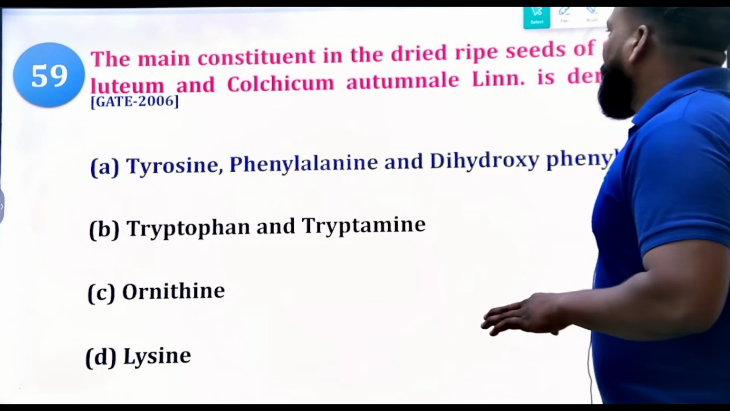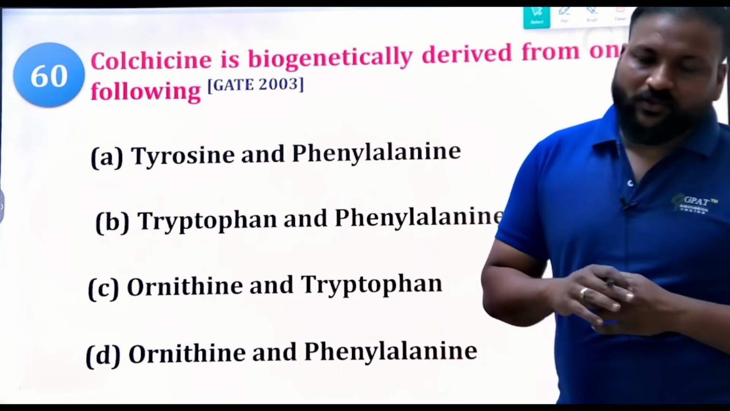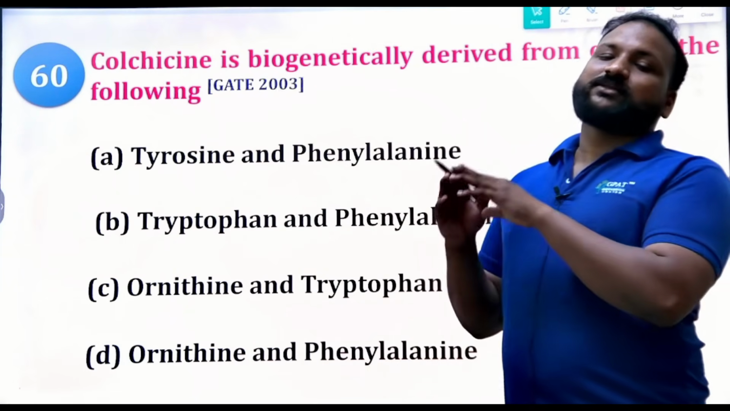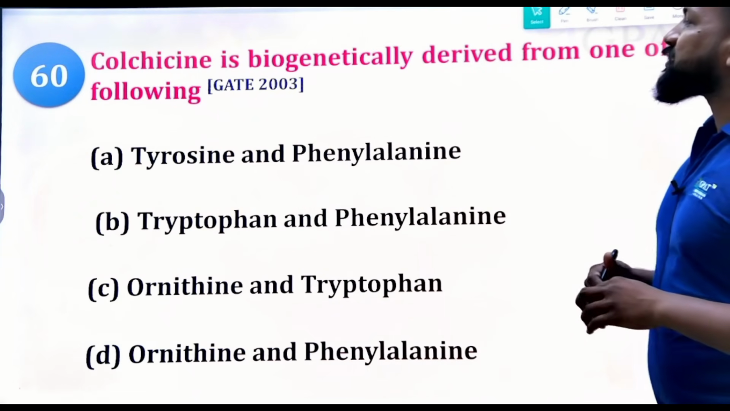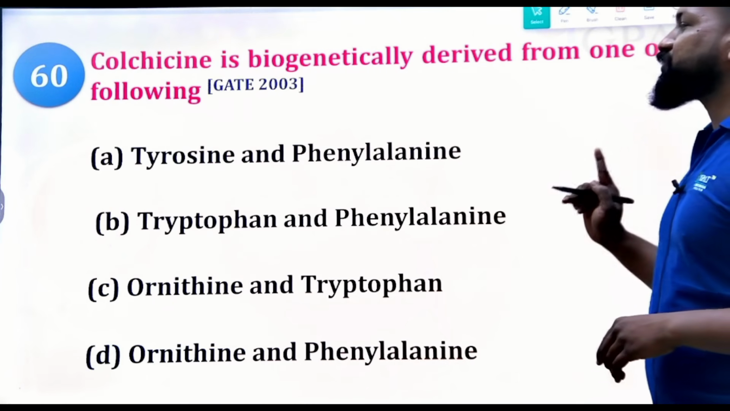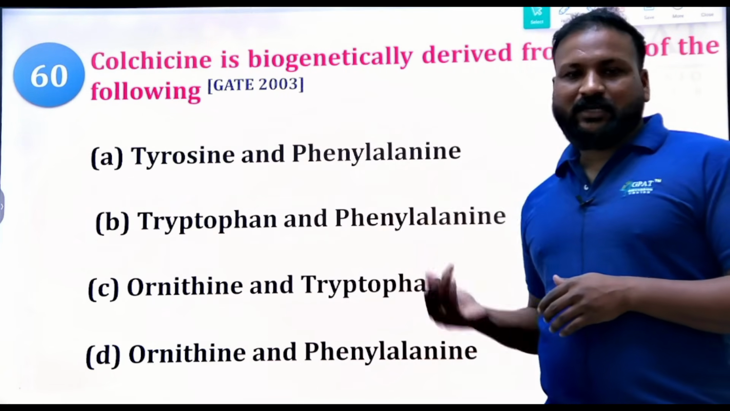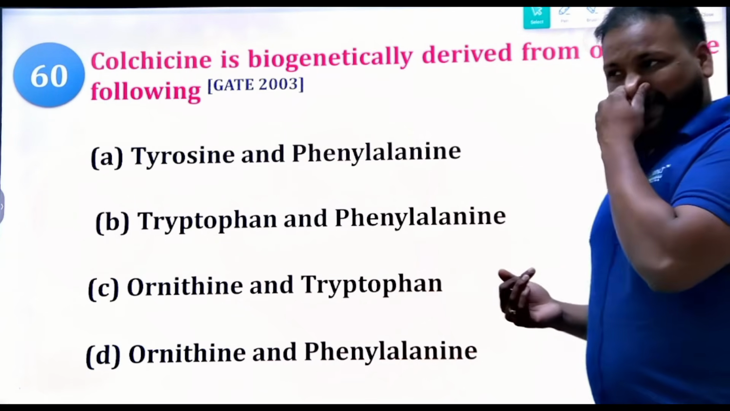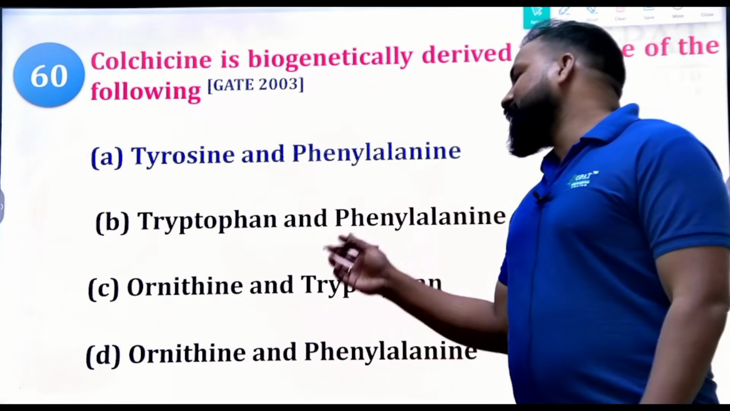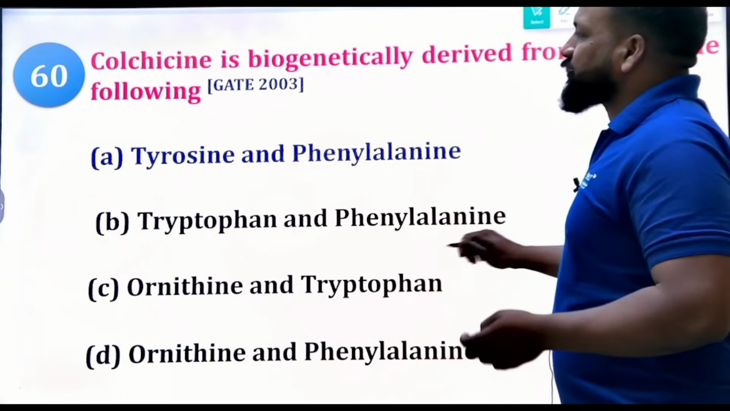Okay, but till now such type of questions they have not repeated. Do not worry, but do remember at least once in a while. Next, colchicine is biogenetically derived from one of the following, GATE 2003 question. Same again. In the previous question they have indirectly asked, now they're directly asking about this one. So what is the right answer? Undoubtedly tyrosine, phenylalanine and dihydroxyphenylalanine. That's it already. But in another way, they're asking the question.